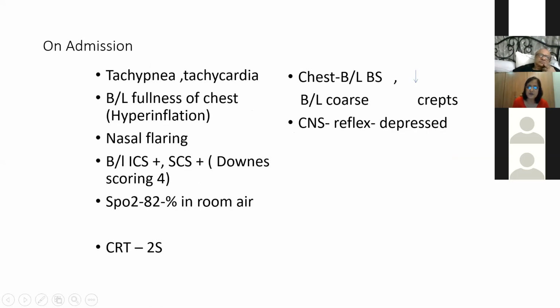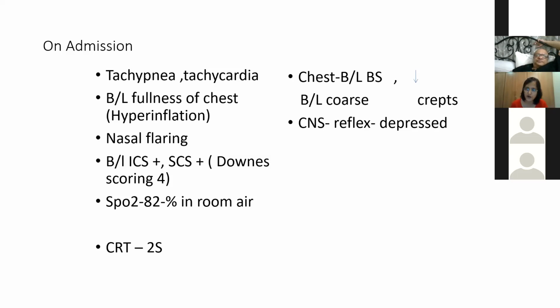On admission, there was tachypnea, tachycardia, bilateral fullness of chest, hyperinflation. So hyperinflation, if you see, there is increase in AP diameter. So always think of meconium aspiration syndrome. There is nasal flaring, bilateral intercostal and subcostal retractions, and the Downes score is 4. So 0 to 3, then 4 to 6, you can go for CPAP. Saturation in room air was very low, 82%.